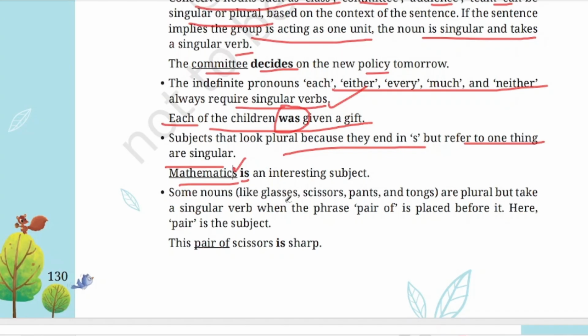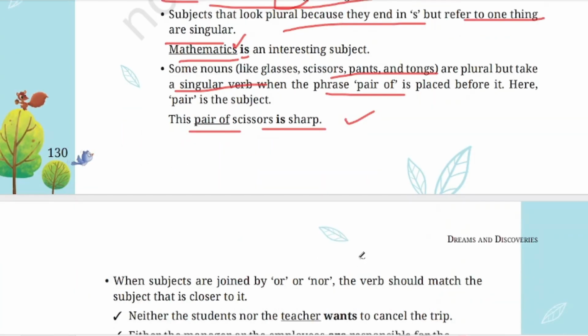Some nouns like glasses, scissors, pants, and tongs are plural but take a singular verb when the phrase "pair of" is added. If we are saying glasses, scissors, then it is plural. But when we say pair of glasses, pair of scissors, then it is considered singular. The pair of scissors is sharp. So when we are adding "pair of", we are using a singular verb.